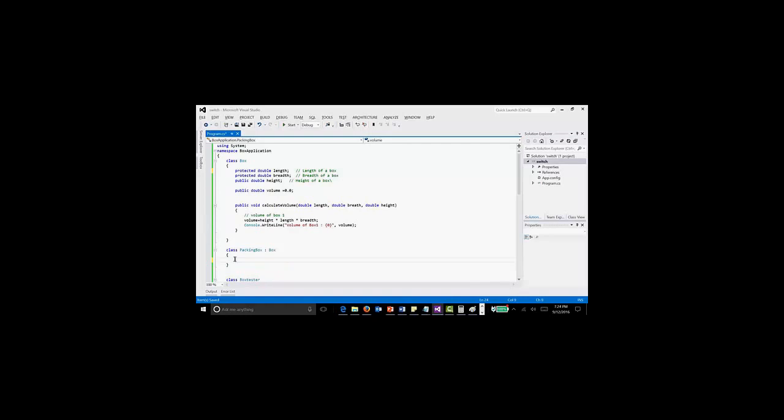No, it's not throwing an error here. Okay, so basically child classes are used to use all the functionality that is implemented inside your parent class. So you don't need to write that again.